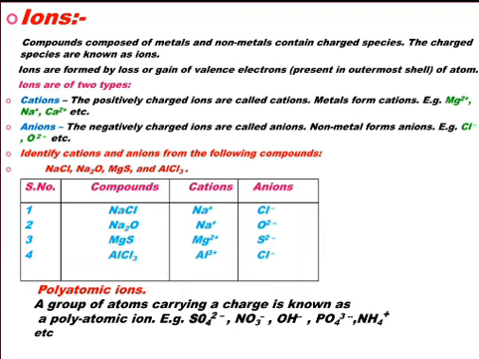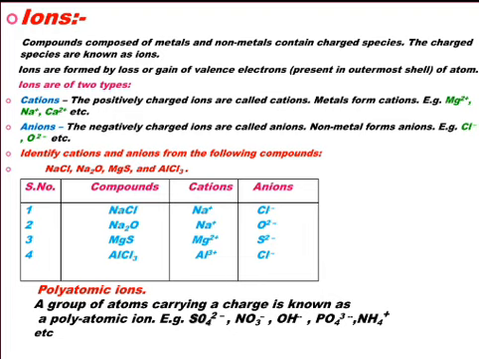Students, a group of atoms carrying a charge is known as a polyatomic ion. You can see in these examples. In the first example, it is sulfate ion, SO4 2-. In this sulfate ion, you can see there is one sulfur atom and 4 atoms of oxygen. So there are a total of 5 atoms. Its atomicity is 5 because it is the combination of 5 atoms, but it carries a common charge, that is 2 negative. So SO4 in total carries 2 negative charge.